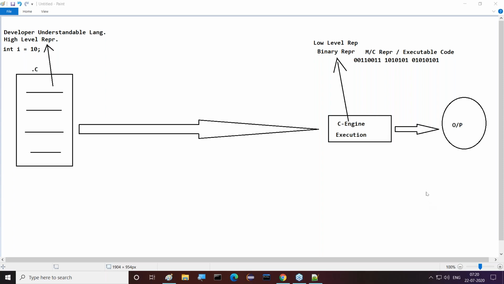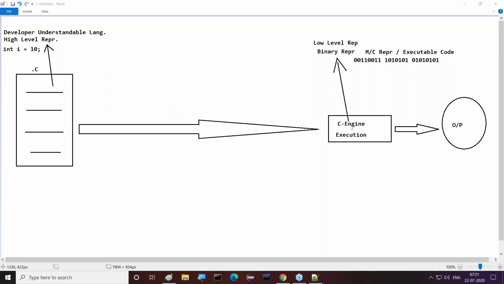Understand it clearly? What I'm telling you guys. So finally, what is the point I'm telling you right from the starting? We are able to write our C program in our own representation, that is at a high level: int i = 10; But who will execute this program? The C engine will execute this program.